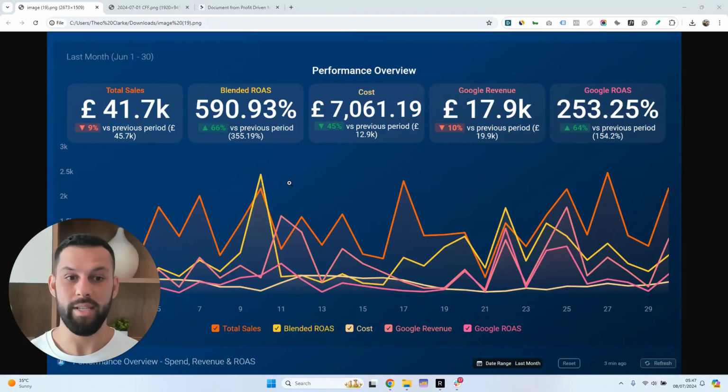These results are 30 days after onboarding. Theo Clarke here, and I'm going to run you through a Google Ads client case study. So this client we onboarded on June the 1st, and this is the first 30 days of performance after onboarding.